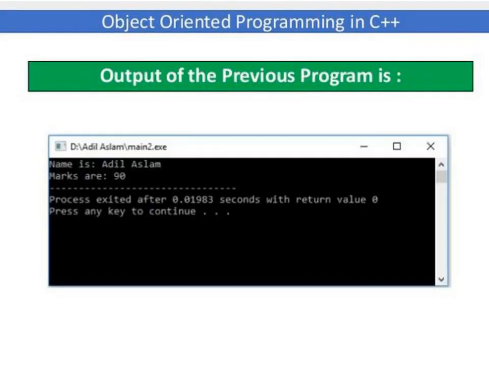This is the output of the program, where it will print the name which has been assigned in the main function. The name equal to c dot name equal to Adil Aslam, and c dot marks are 90. So it will print the name is Adil Aslam and marks are 90.